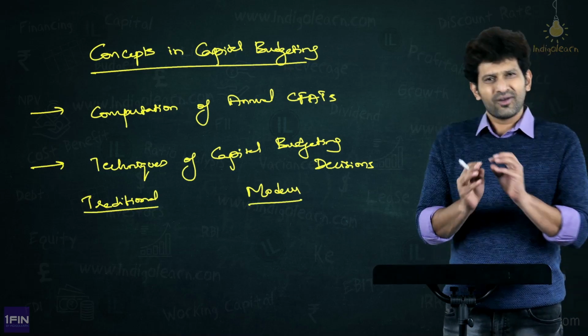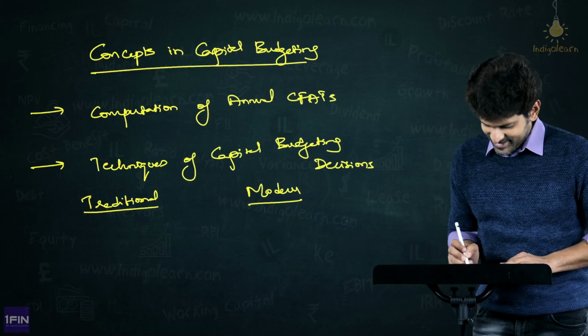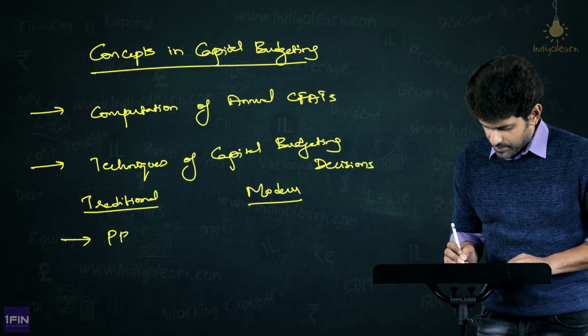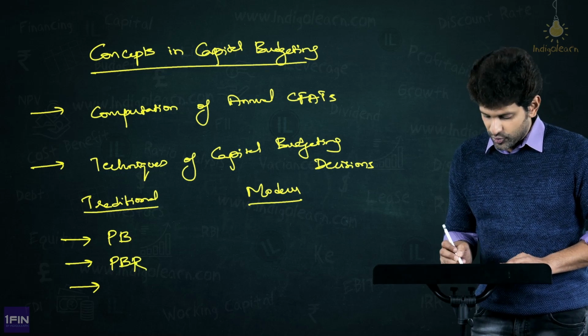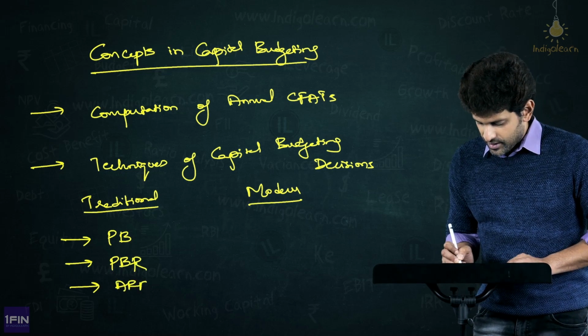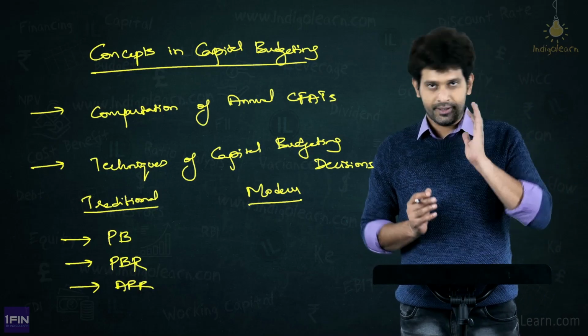What are traditional techniques? Conceptually, they are techniques which do not involve time value of money. That is payback period or payback reciprocal, payback period, payback reciprocal, and lastly ARR. What is ARR? Average rate of return.